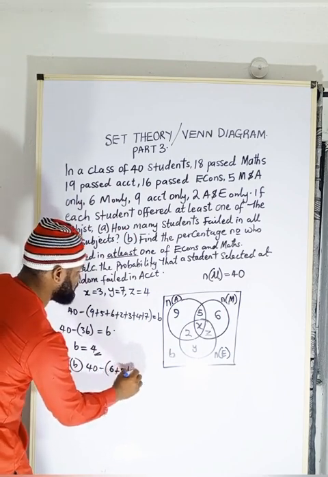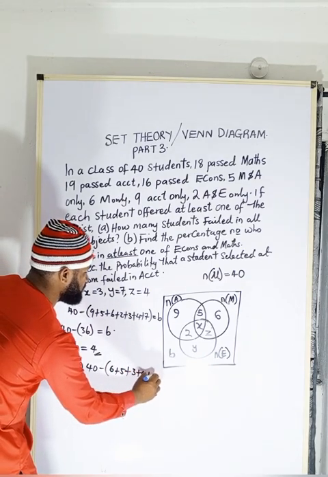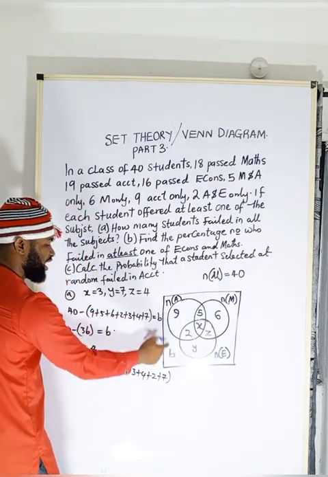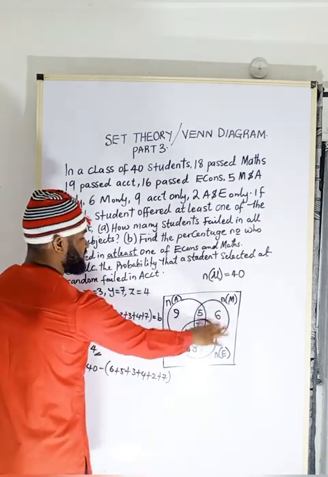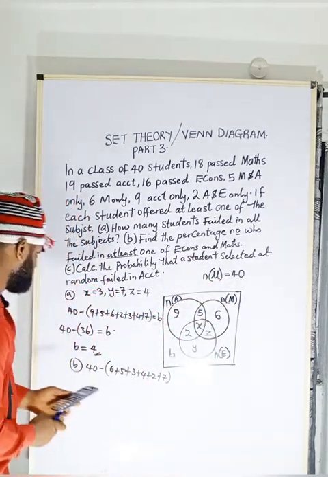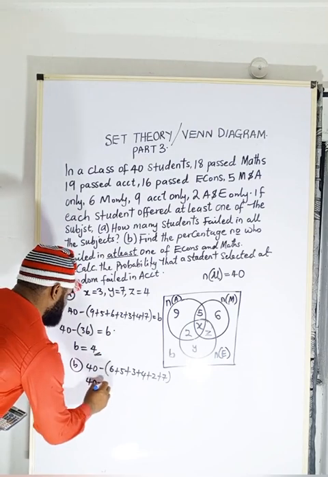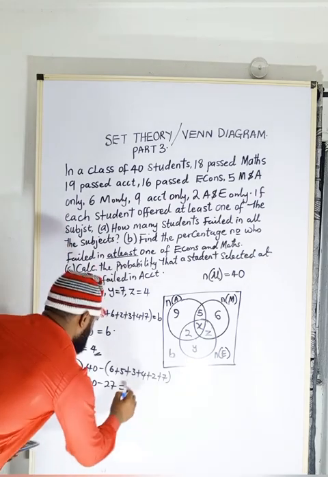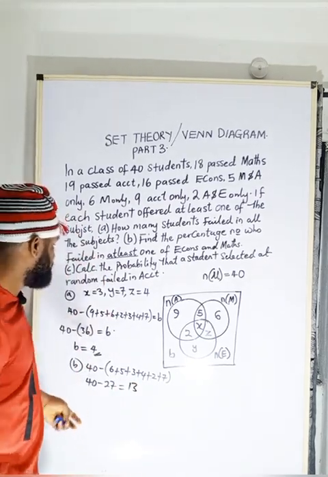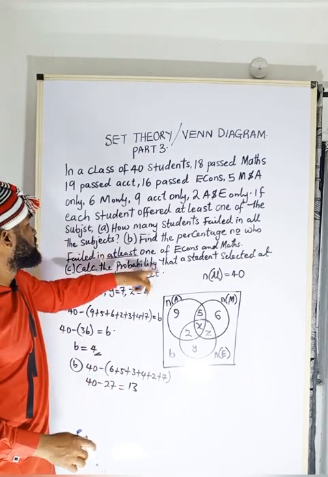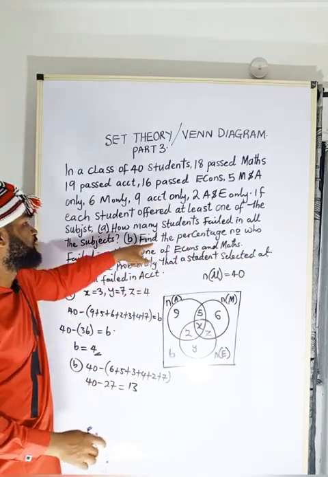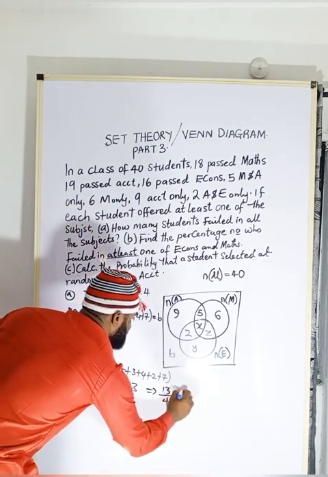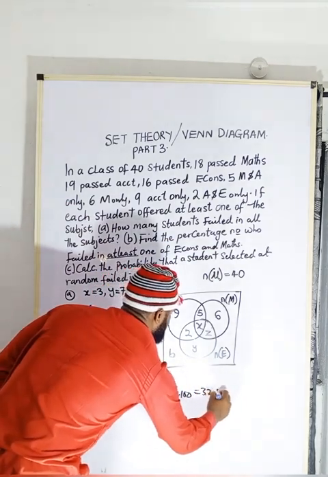So it's going to be 40 minus 6 plus 5 plus 3 plus 4 plus 2 plus 7. All these people, except 9 and 4, are the people that are not involved in maths and economics. Therefore, 40 minus 27 is equal to 13. Okay, so 13 people are the people that failed in at least one of economics and maths, but we are looking for the percentage. Therefore, it's going to be 13 over 40 times 100, which is 32.5%.